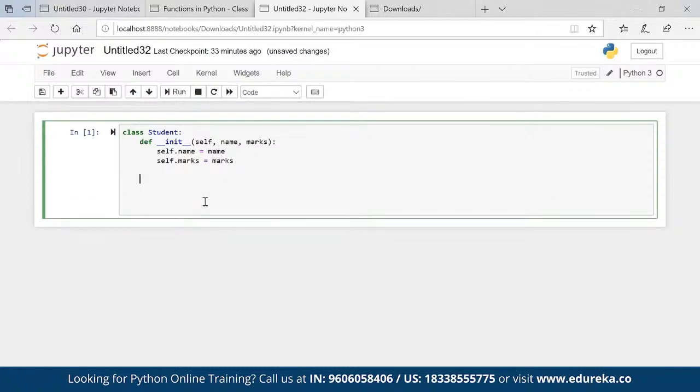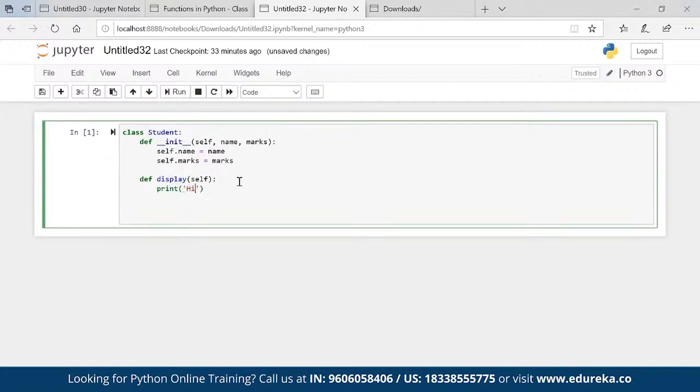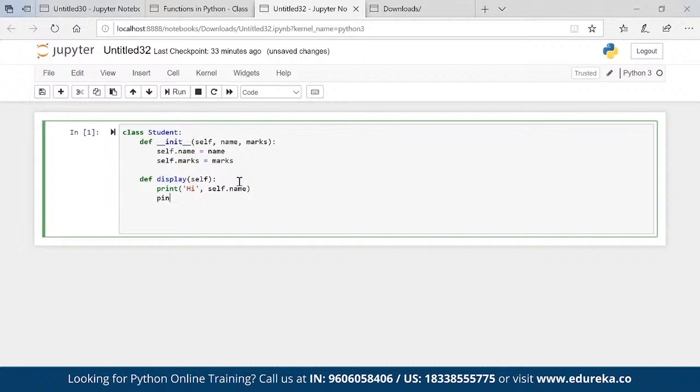After that, let's say we have to create a new method. So basically, what is this? This is a constructor, and then def display self. I'm calling this self again. Print hi, comma self dot name. If you are calling a constructor, guys, then this self is required. We cannot skip this. Print your marks is self dot marks.